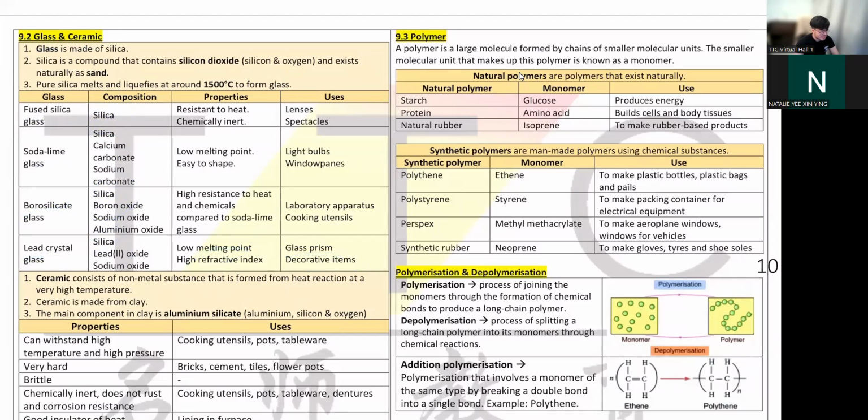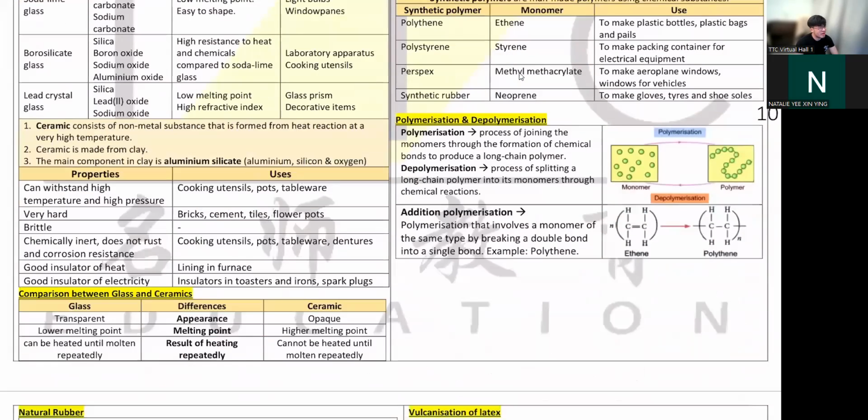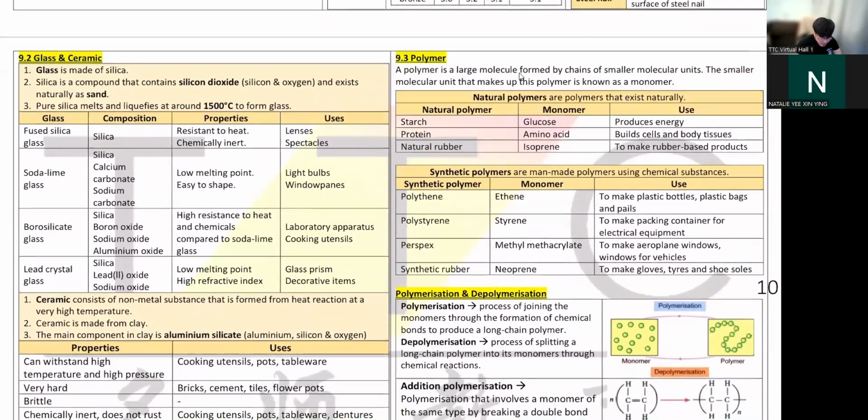We use crystal glass. Okay, so ceramic, there's only one type. They use aluminum silicate to make. That's all. This one, just read it for fun. This will come out in objective, so you can just stamp out your way. I don't mind. Okay, I don't care because it's not really coming up. Not worth your time. Right, so next, polymer.